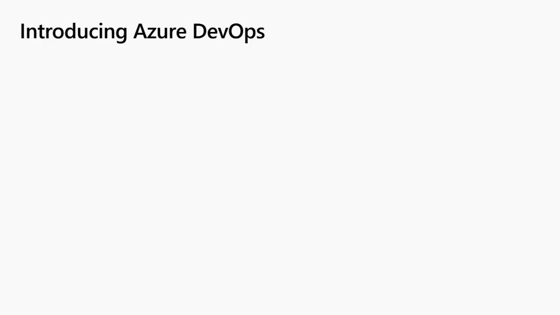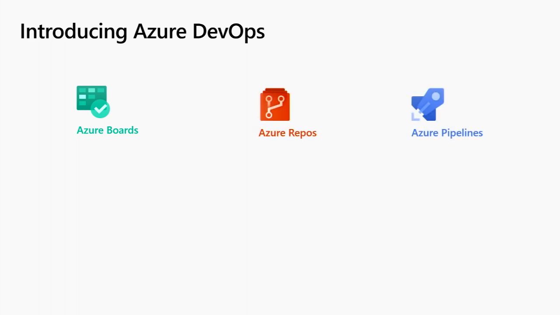So what is Azure DevOps? Azure DevOps is a set of modern services in order to implement DevOps practices in our projects and solutions. Some of the services are Azure Boards, Repos, Pipelines, Test Plans, and Artifacts.